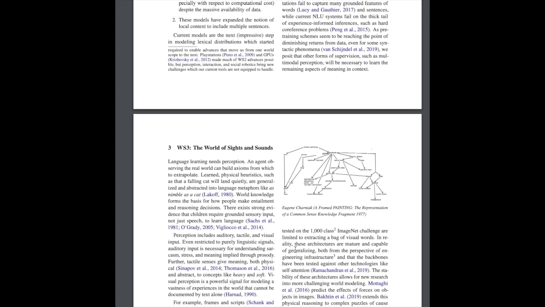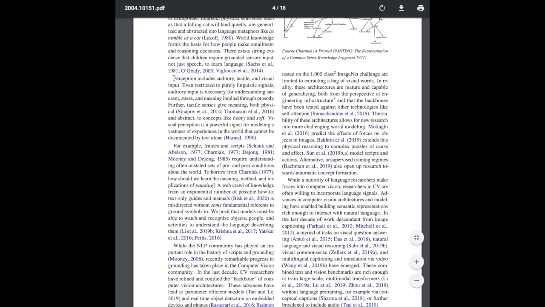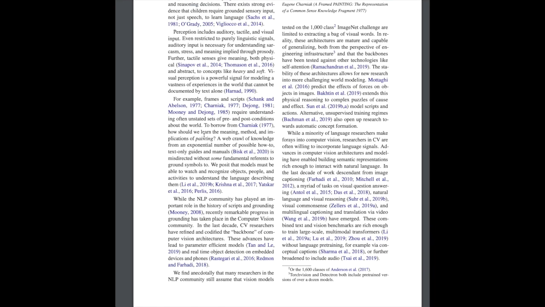But then the third world scope is about perception, where language has to describe some kind of physical world. So this is the idea of models like ImageBERT or ViLBERT, where you have this multimodal alignment between text and then vision, or you can imagine text and audio, or all kinds of different things.